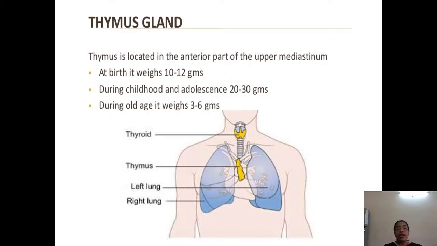The next endocrine gland is the thymus gland. Thymus is located in the anterior part of the upper mediastinum. At the upper mediastinum, you can find the thymus. At birth, it is about 10 to 12 grams. During childhood, it grows up to 30 grams. But later, it regresses again. So up till old age, the thymus gland comes down to 3 to 6 grams.